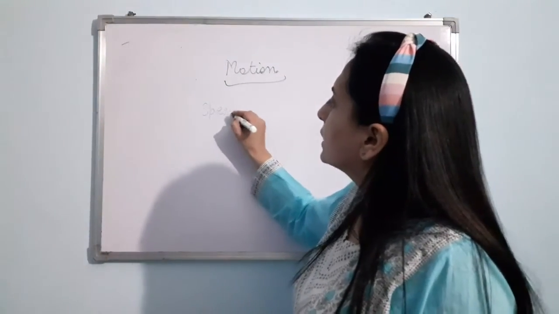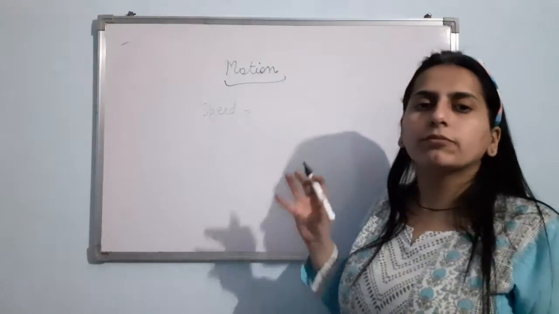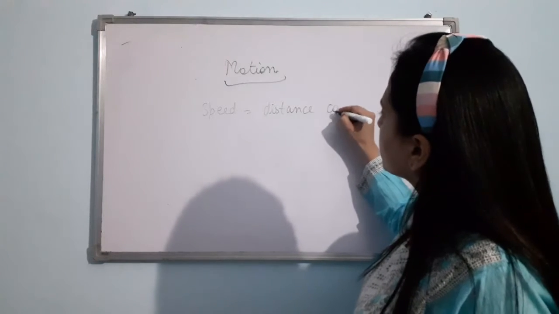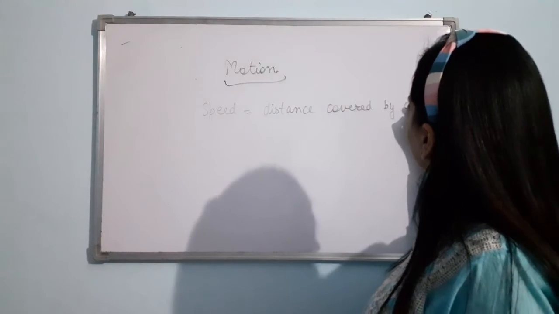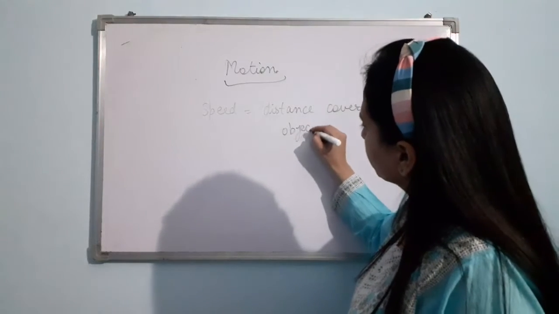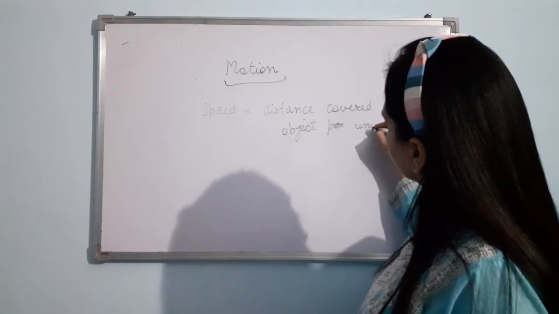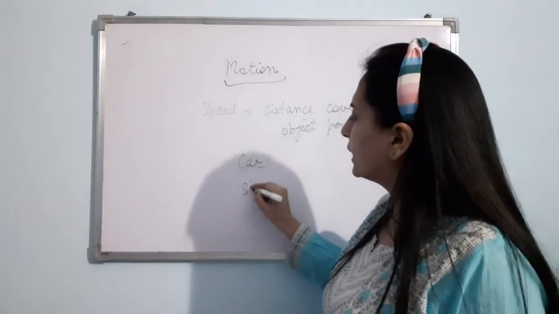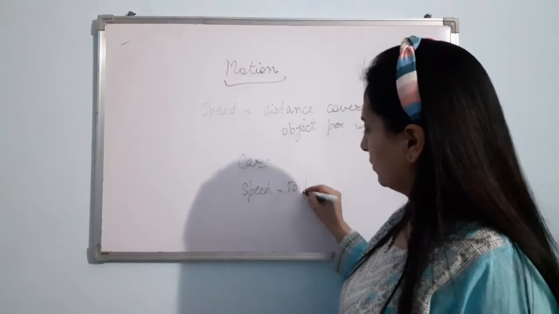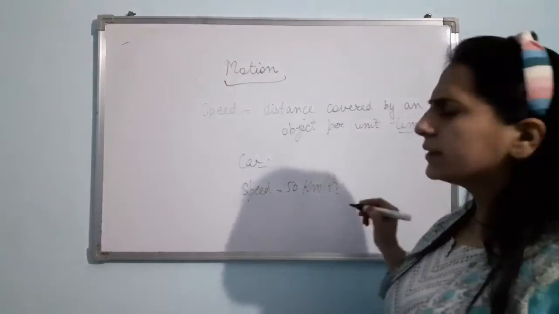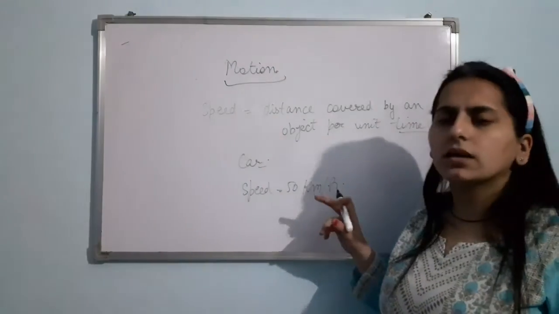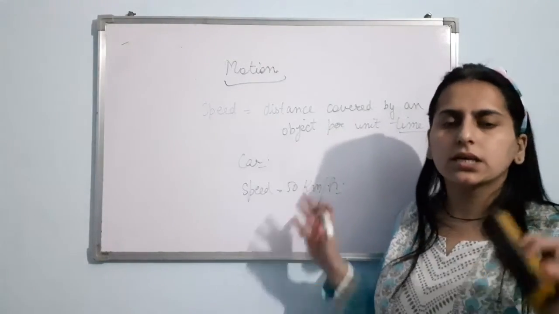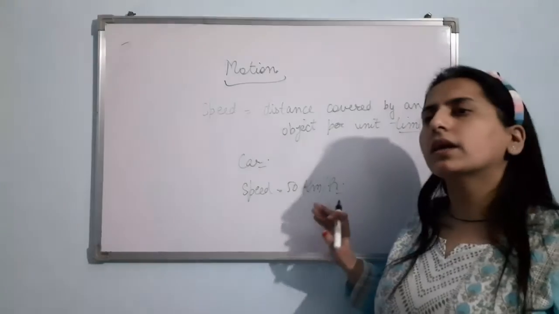So speed is distance covered by an object per unit time. Clear? Distance covered by an object per unit time. Now, suppose I am having a car and its speed is 50 km per hour. Then it means that the car has covered 50 km in 1 hour. 50 km per hour basically means the car has covered 50 km in 1 hour.